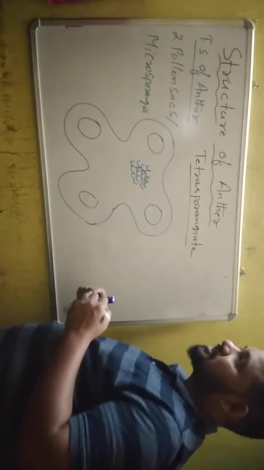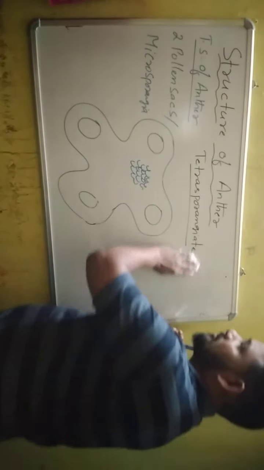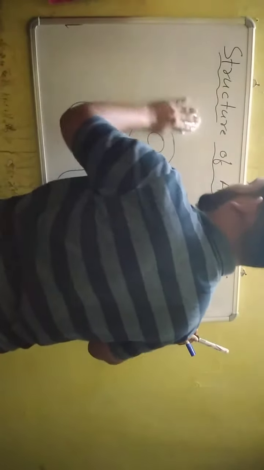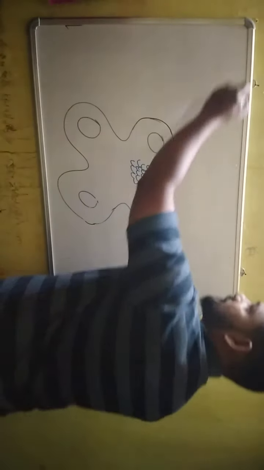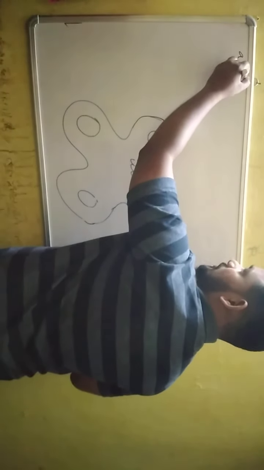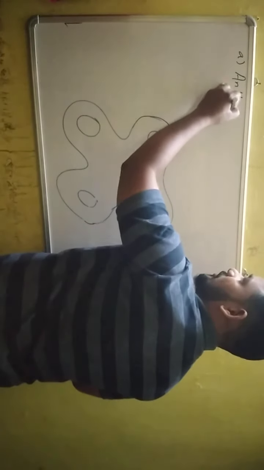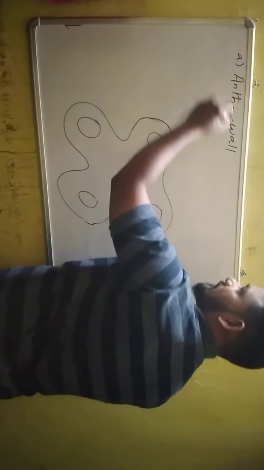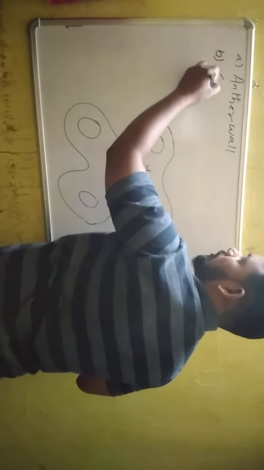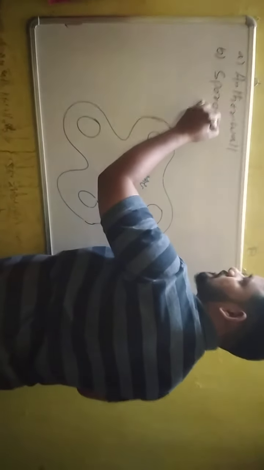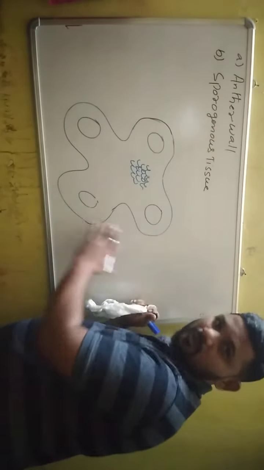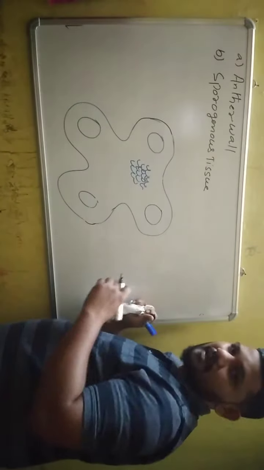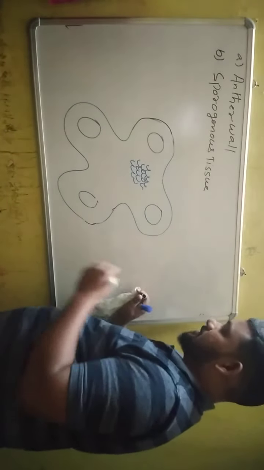Now, the transverse section of the anther mainly has two parts, the outer part and the inner part. The outer part is known as the anther wall, and the inner part is called the homogeneous sporogenous tissue. This is a bilobed anther, and this bilobed anther has two parts, anther wall and sporogenous tissue.